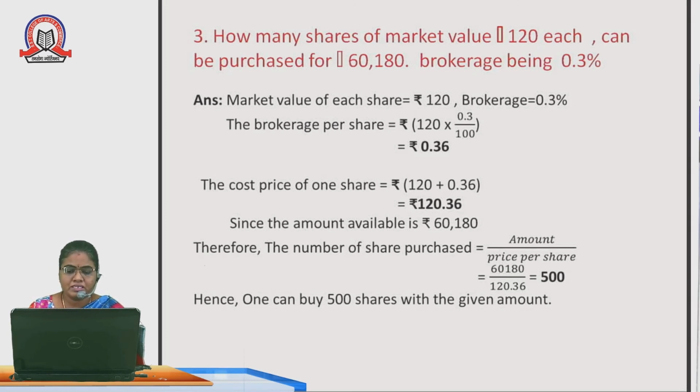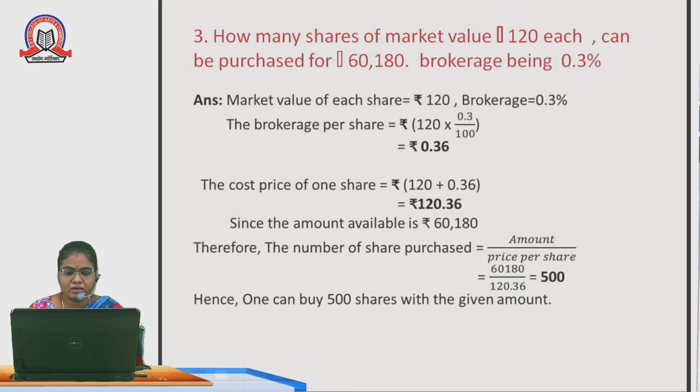With brokerage 0.3 percentage, how many shares can he get? We are going to see in this calculation. Market value of each share is rupees 120, brokerage 0.3 percentage. So brokerage per share is 120 into 0.3 upon 100, equal to 0.36.